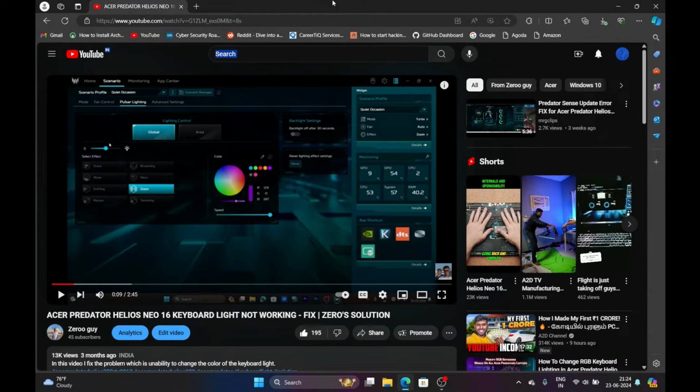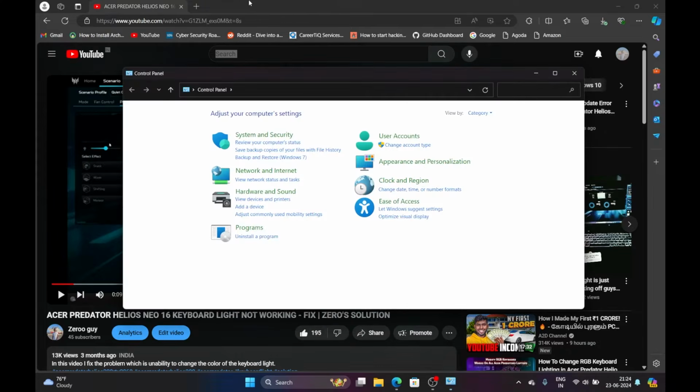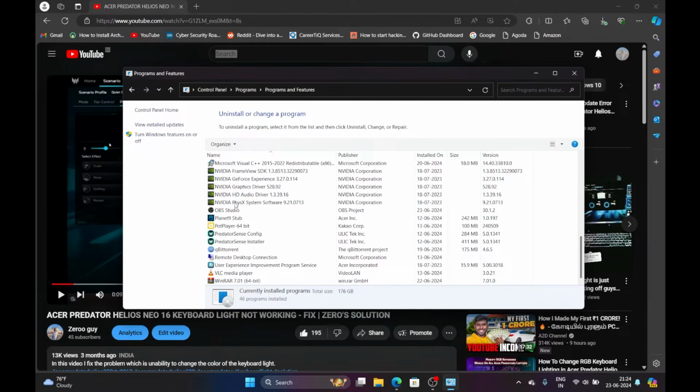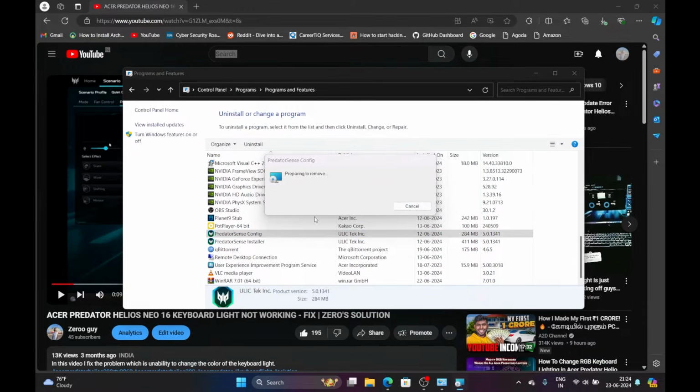Guys, one thing: for demonstrating to you, I have to uninstall the Predator Sense, so let's go to the control panel and uninstall the Predator Sense program. Actually, there are two things here: Predator Sense configuration and Predator Sense installer. I'm uninstalling both to demonstrate to you. Wait for some seconds.